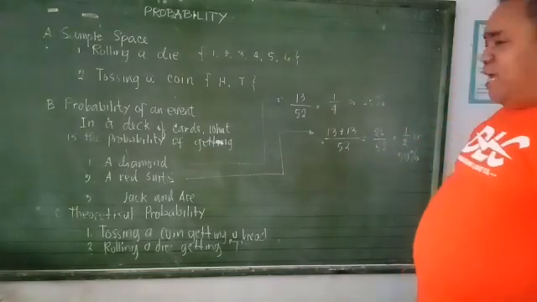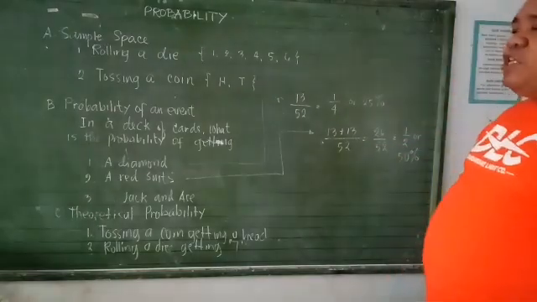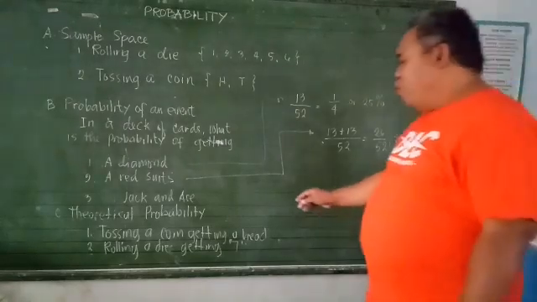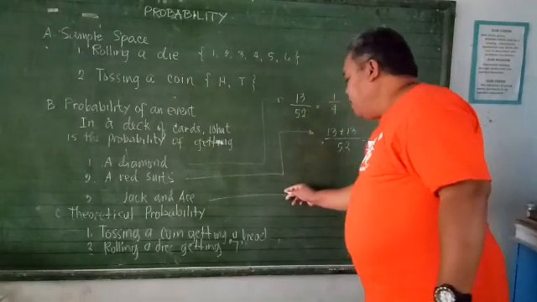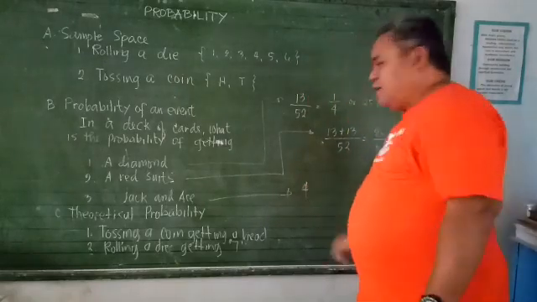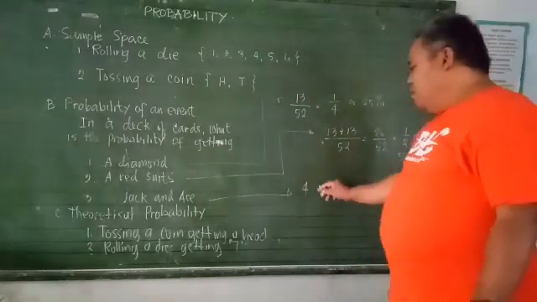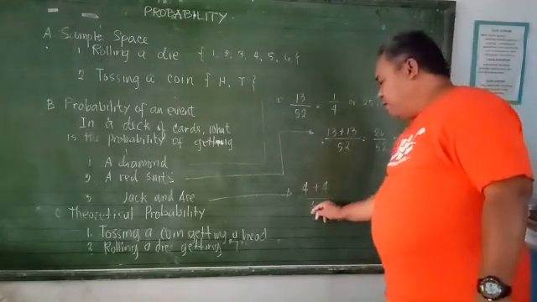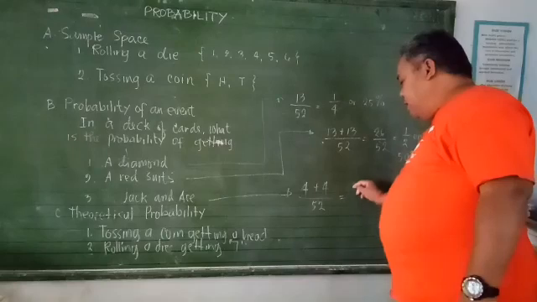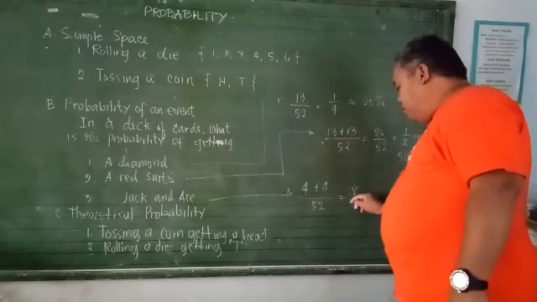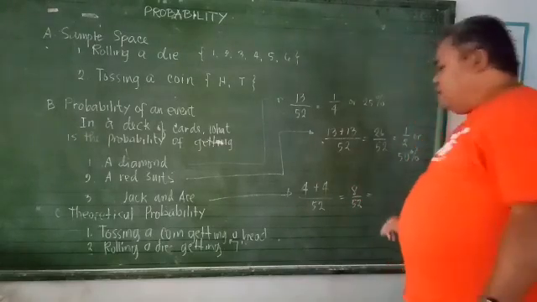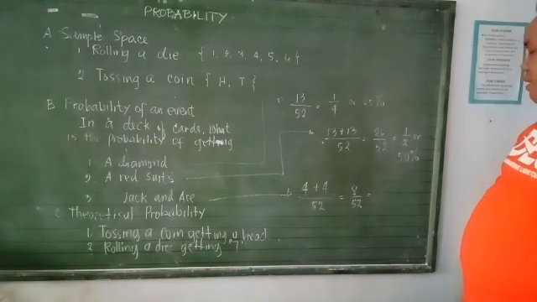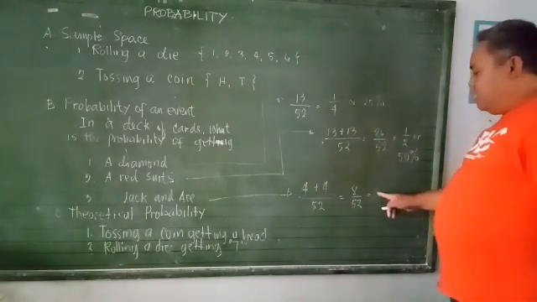What about jack and ace? Okay, so in a particular deck of cards, ilan lang ang jack doon? It is composed of 4 jacks. What about aces? Composed only of 4 again, di ba? Apat lang rin yun, and this is over 52. So this is 8 over 52. Yan. So simplify natin yan.